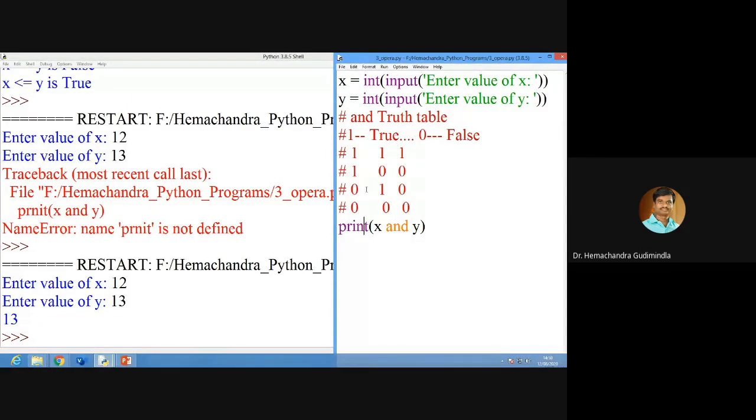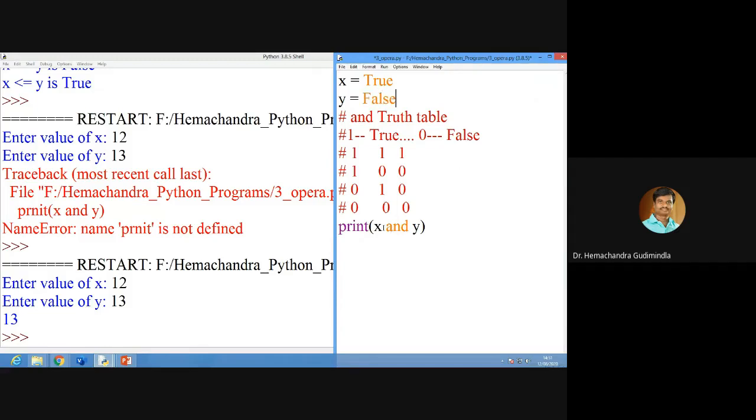Now we will give some logic and verify that, instead of integer, I will take only a string. Instead, directly I will write here true or false. This one is true, y is false. I will check that.